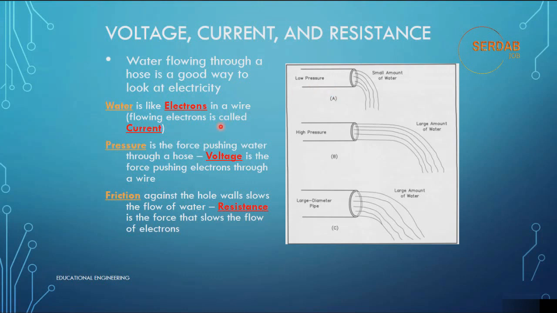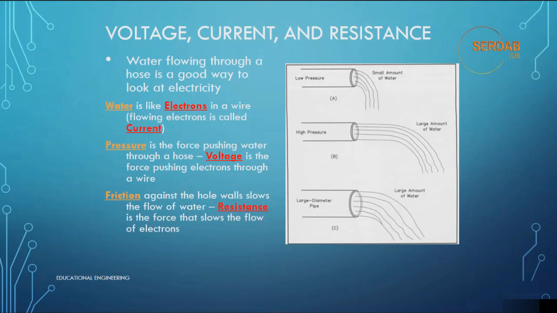Pressure is the force pushing water through a house. Voltage is the force pushing electrons through the wire. So we have electrons for water, and voltage for pressure or water pressure. Friction against the hose walls slows the flow of water. So resistance is the force that slows the flow of electrons. When the resistance increases, it will decrease the amount of water coming out of the pipe.